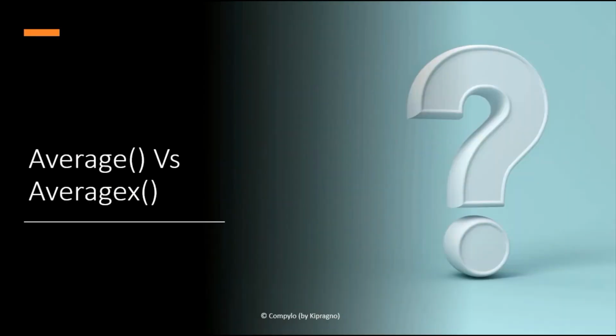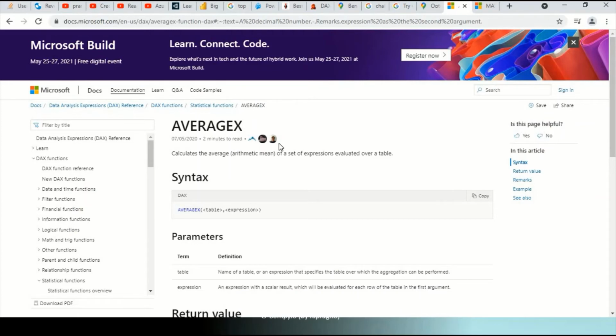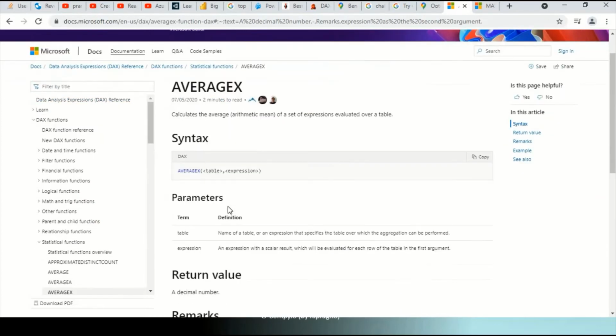Next question is, what is the difference between AVERAGE versus AVERAGEX? Those who are already working in Power BI must be aware that whenever we see an X in any DAX function, that means it includes expressions. So here I have AVERAGEX.